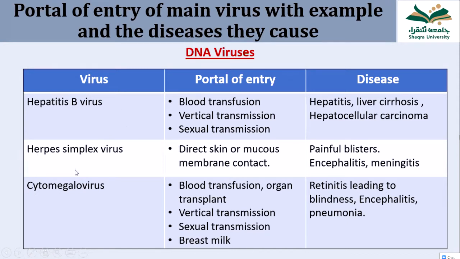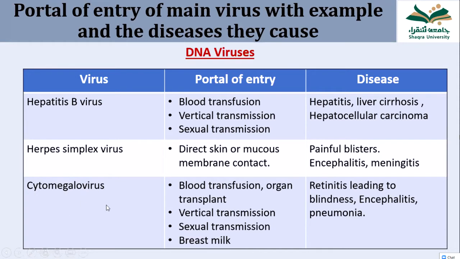Another common DNA virus is herpes simplex virus, which is mainly transmitted by direct skin contact or mucous membrane contact. The disease it causes is painful blisters on the skin, and it can also cause complications like encephalitis and meningitis.